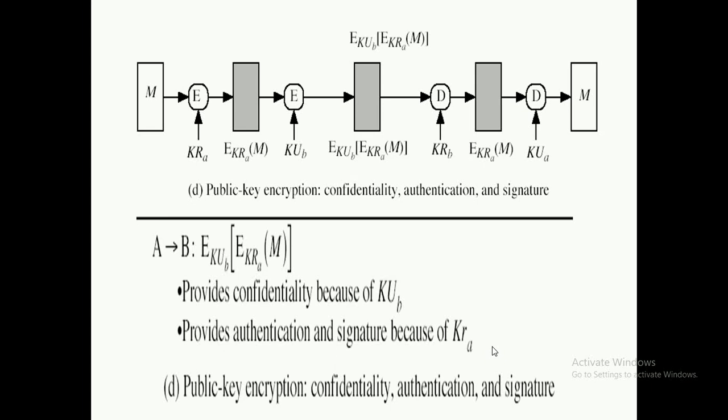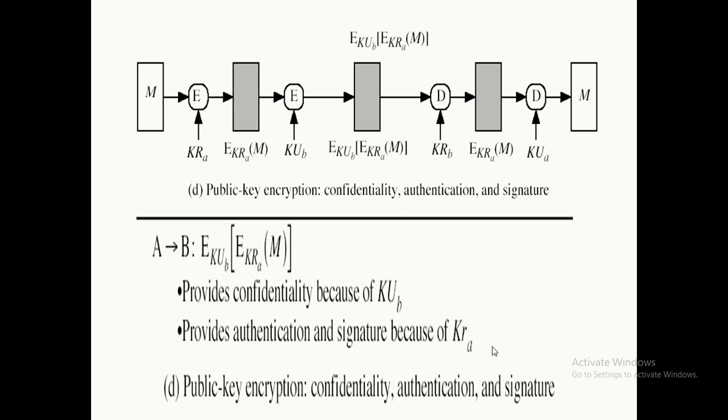What we are going to do is use the public key of the receiver for making it confidential. Before that, message M will be encrypted by using the private key of the sender in order to get the authentication.